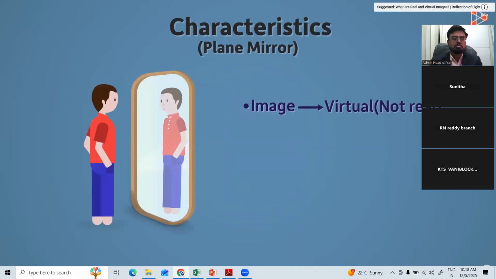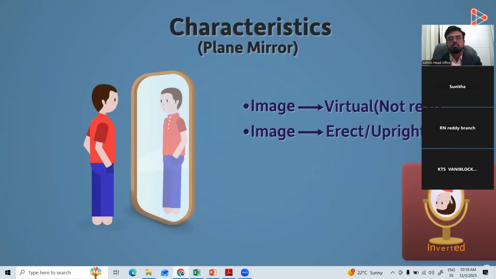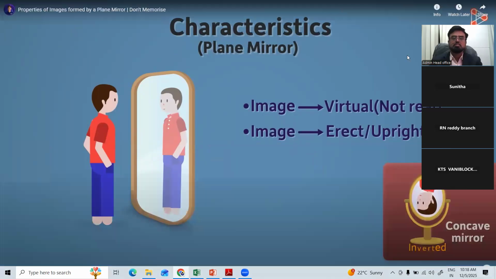The other characteristic of an image formed by a plane mirror is that the image formed is always erect or upright. For instance, if you look at your image in the mirror, you will see that it's straight or erect. But will it always be erect? Not necessarily. Maybe it's inverted. Well, we can think of inverted as the opposite of upright. Yes, an inverted image means an upside-down image. Concave mirrors can form inverted images. The plane mirror never forms an inverted image.